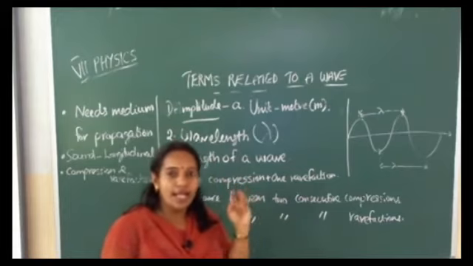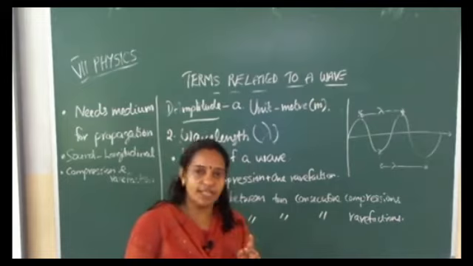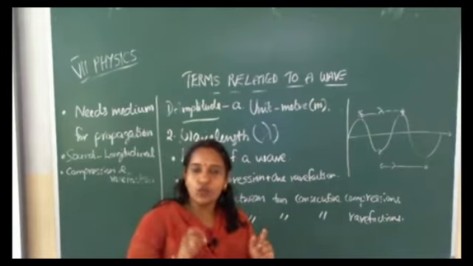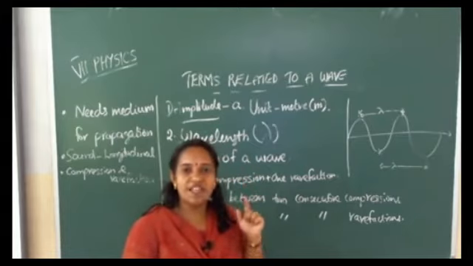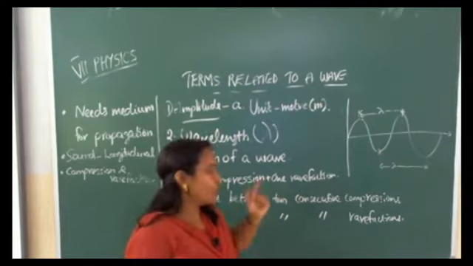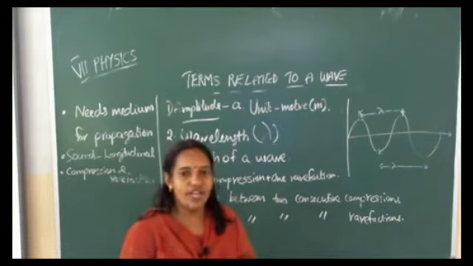Wavelength means length of a wave, or one compression plus one rarefaction, or the distance between two consecutive compressions, or the distance between two consecutive rarefactions. Also you should know the way to represent wavelength in a wave.